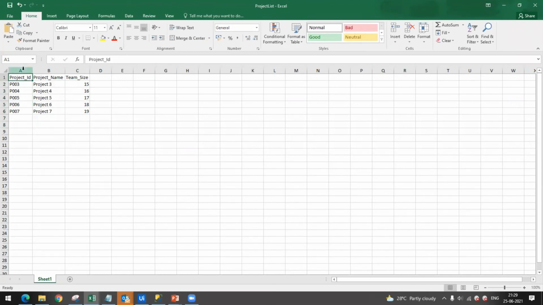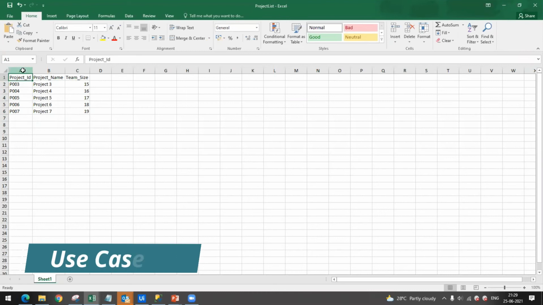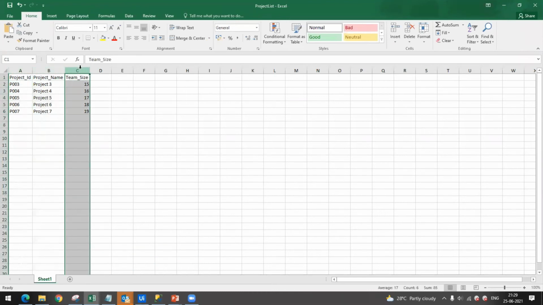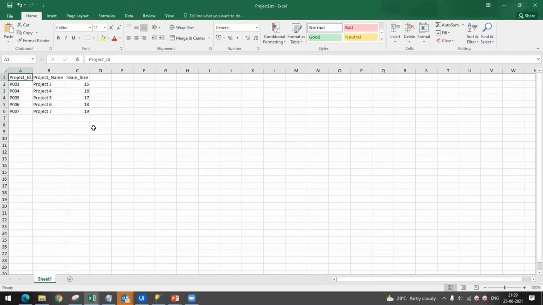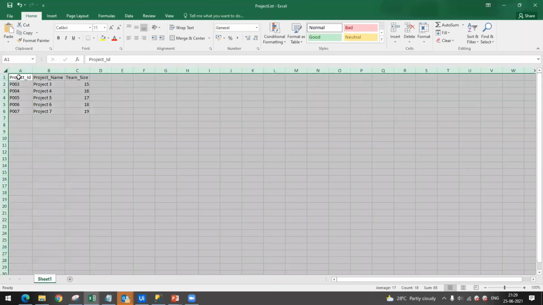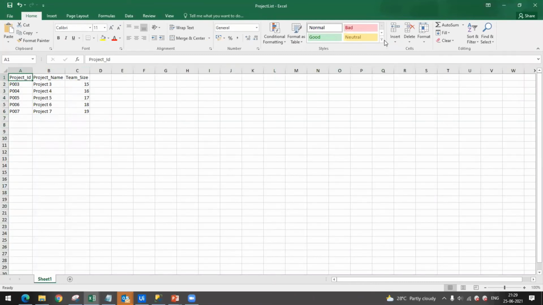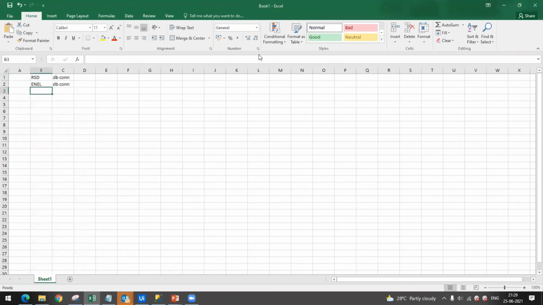So if you see the data types, the data type of the first two columns is string, and the last column is integer. And if you see, this is only my format of the table also. Two columns are string, and the last one is of data type integer. So if the data table is in proper format, then by using the insert activity, we can insert your data easily.